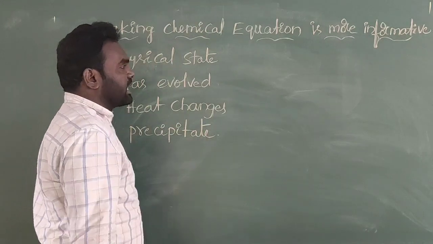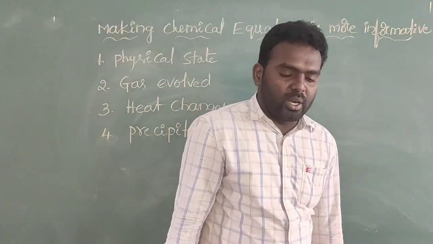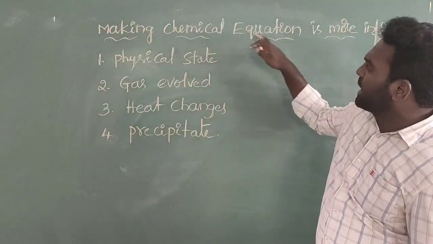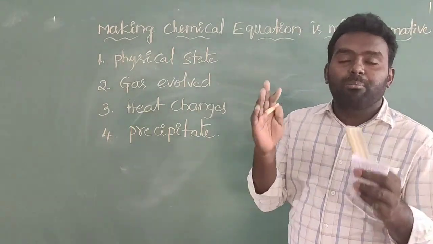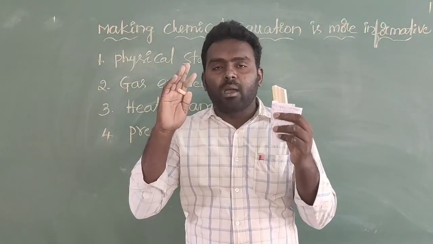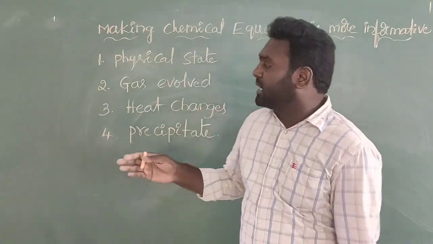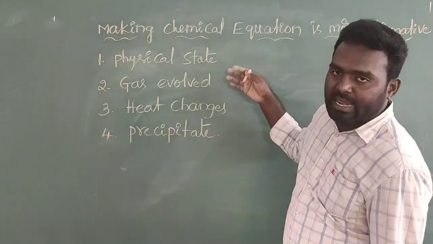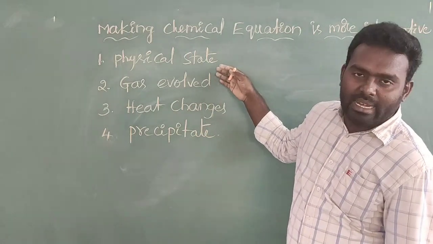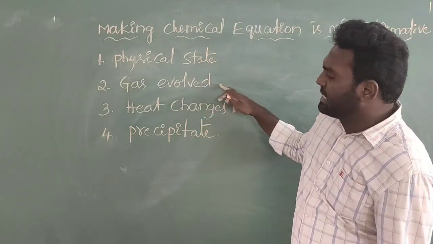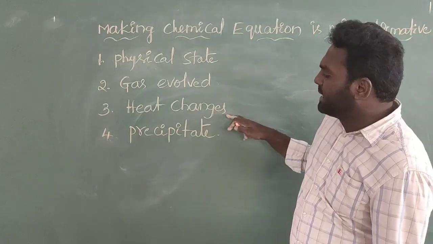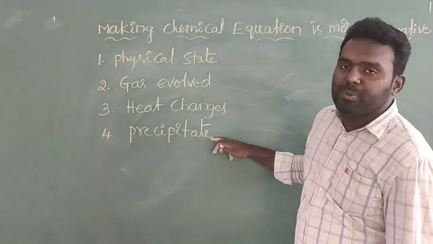So these four characteristic properties are very important. That's why they say that making a chemical equation is more informative. If you are preparing any chemical equation, you must follow these four characteristic properties: the physical state, gas evolved, heat changes, and precipitate formed.